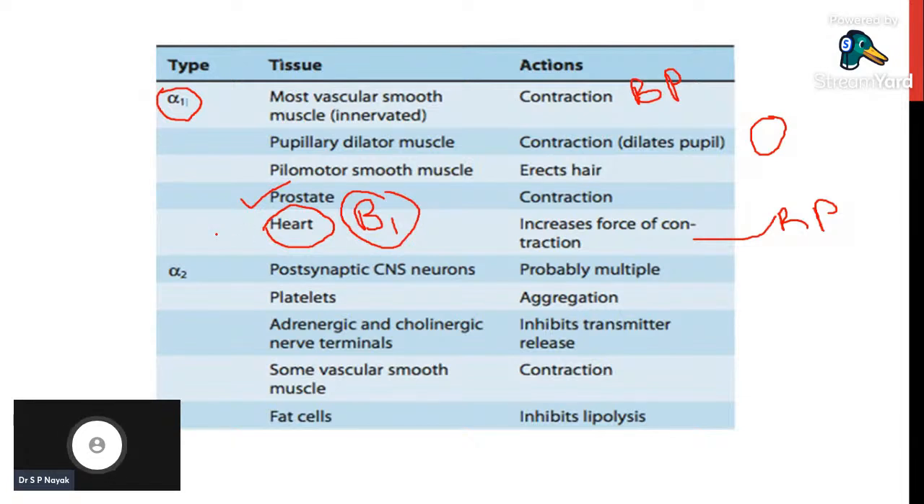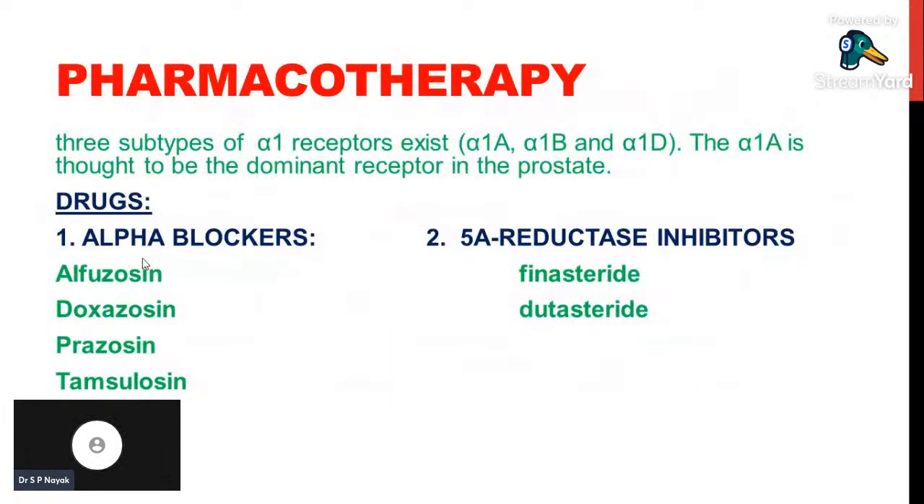So alpha 1 receptors are again categorized into alpha 1A, alpha 1B, and alpha 1C. These are subtypes. About these subtypes, I'll tell you in detail. Let us try to see those subtypes also.